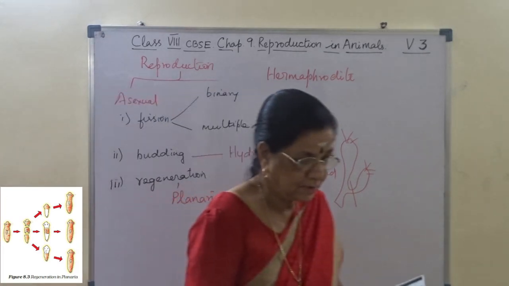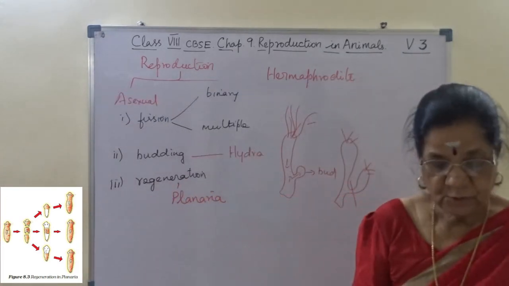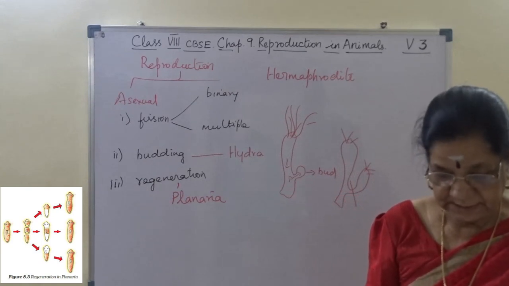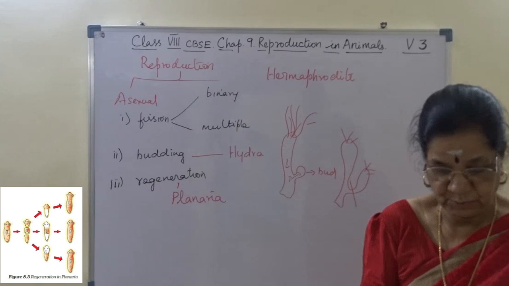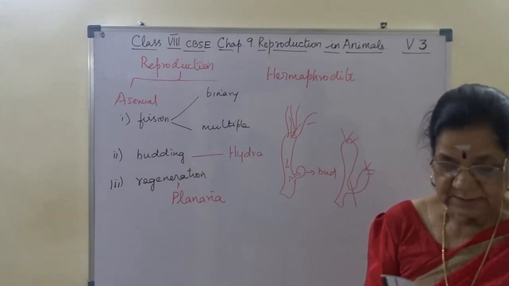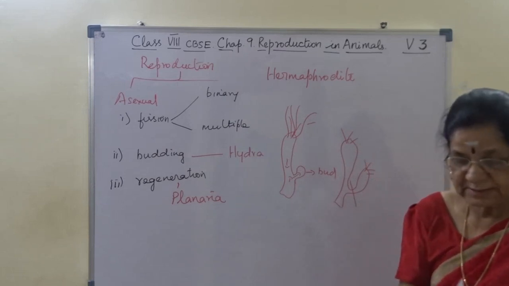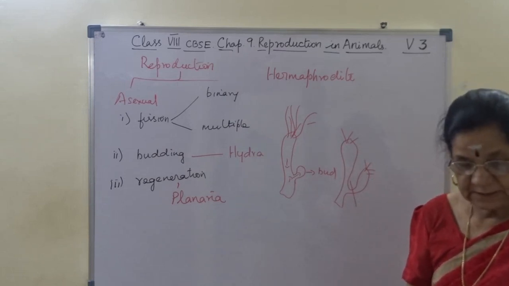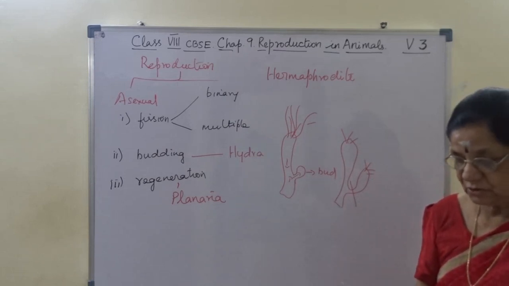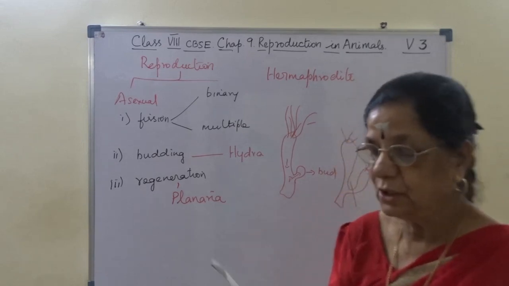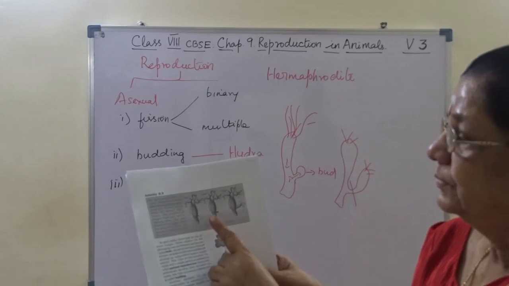Okay, that is the method of reproduction in planaria, regeneration. The next one is fission. Fission is of two types: binary fission and multiple fission. So, here is the typical example for hydra budding.